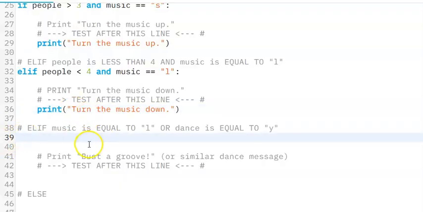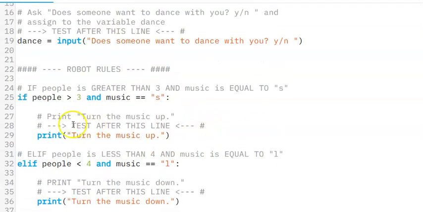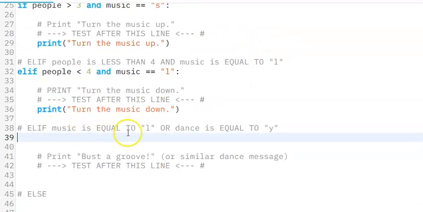Then I have another elif on line 39. Elif the music is equal to L, or the dance is equal to Y. And dance, remember that variable, is does someone want to dance with you? So we're saying if the music is loud, or somebody wants to dance with you, because maybe you dance by yourself if the music's loud. If the music's not loud, you'll only dance if somebody will dance with you. So we'll go elif music is equivalent to L, or dance is equivalent to Y.